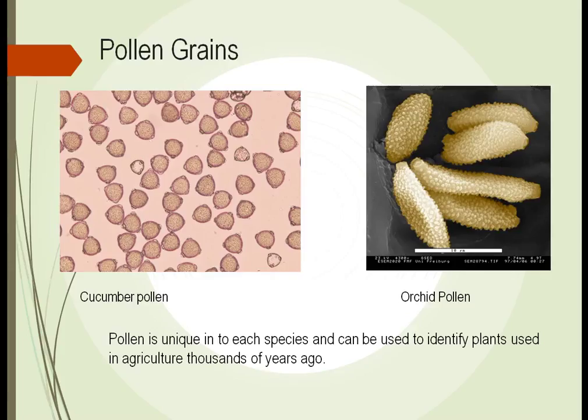Now these are very long lasting, and each pollen is a little different. You see here there's 2 different types of pollen. One is a cucumber pollen versus the orchid pollen. Again, it's unique to each species and allows us to identify what plants were in a particular area at what time.